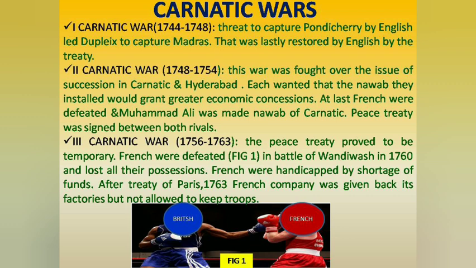In 1760, battle at Wandiwash, that is a place in Tamil Nadu, was held. And this war, that is the Third Karnataka War, started from 1756 and it ended with the Treaty of Paris in 1763 between France and England. The French company was given back the factories, but they were not allowed to keep their troops.